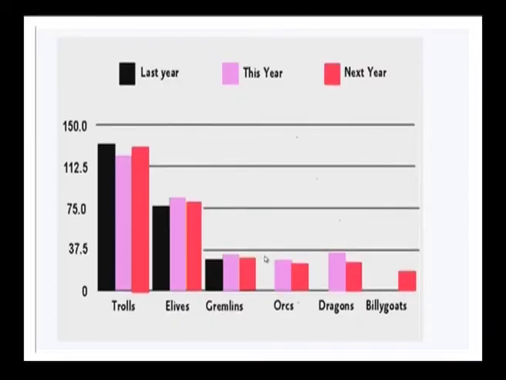And the next one is the multiple bar diagram, where you can represent 3 different types of data for each corresponding year or category, etc. This we show by different colors. So in this example you can see a simple multiple bar diagram where we have 3 different colors, black color and violet color and red color.